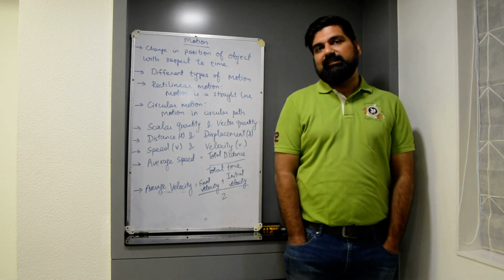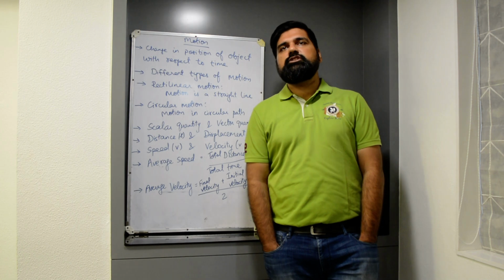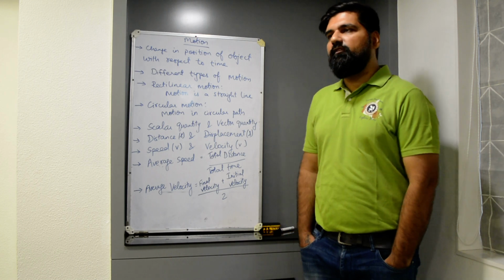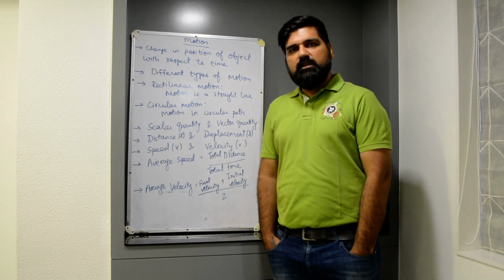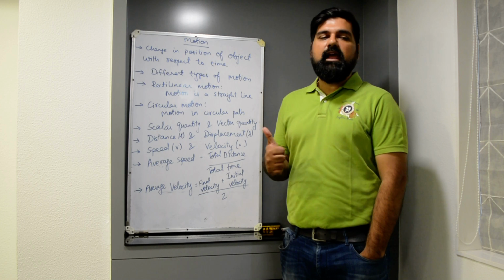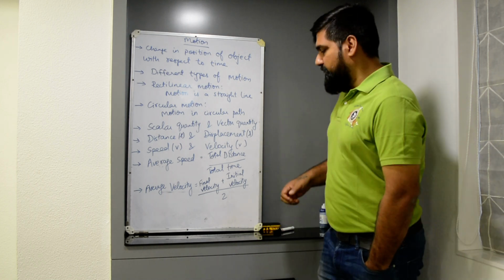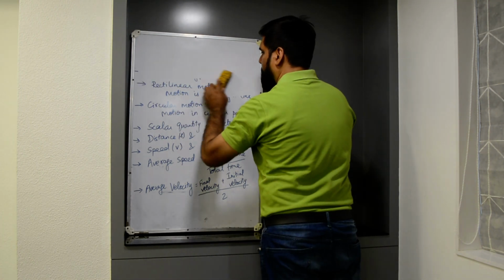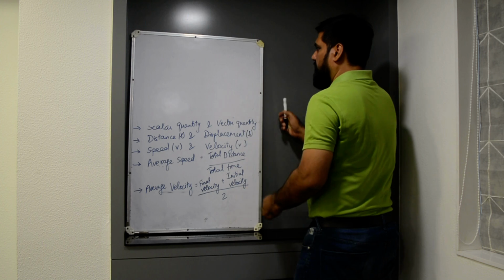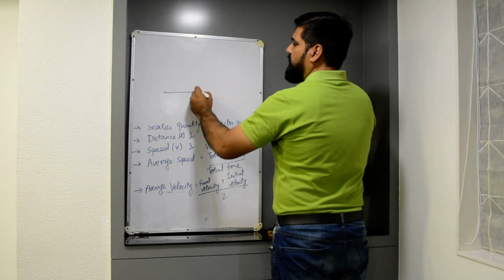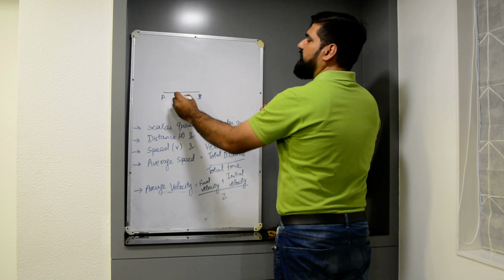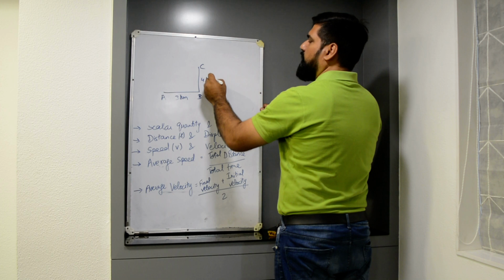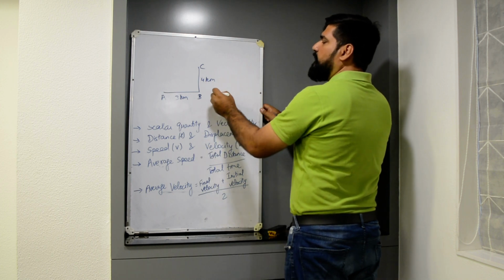What is displacement? Well, displacement is the shortest distance between the final position and initial position of an object. What do I mean? Suppose I am in point A to B. Suppose from A to B a person traveled 3 km and then from B to C he traveled 4 km. Okay, so the distance traveled will be equal to